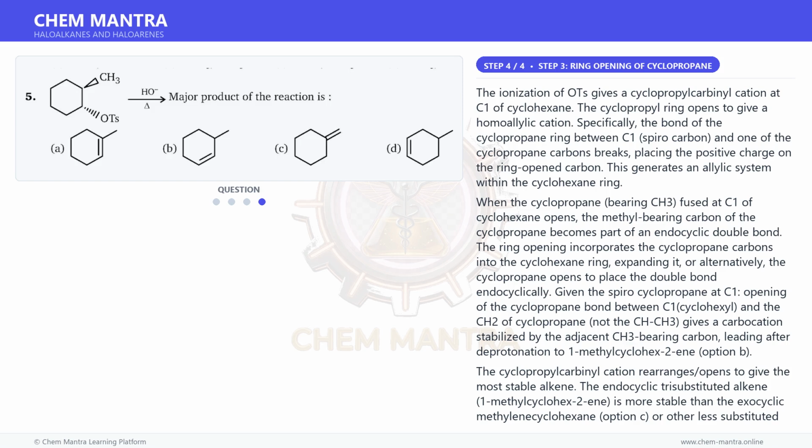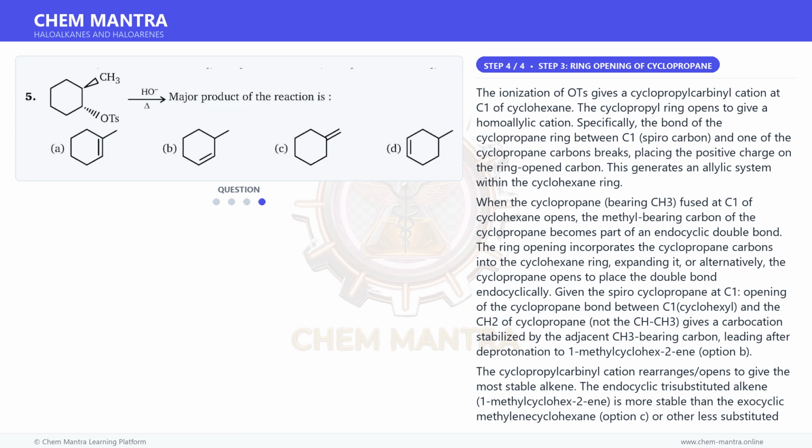And for the final step, the ionization of OTs gives a cyclopropylcarbinyl cation at C1 of cyclohexane. The cyclopropyl ring opens to give a homoallyl cation. Specifically, the bond of the cyclopropane ring between C1, the spirocarbon, and one of the cyclopropane carbons breaks, placing the positive charge on the ring-opened carbon. This generates an allylic system within the cyclohexane ring.